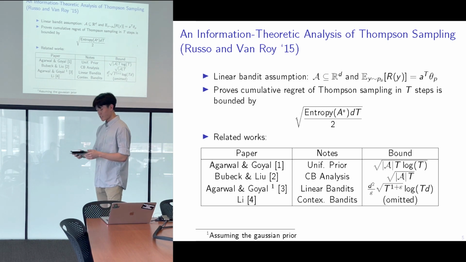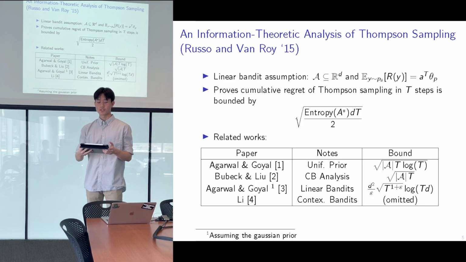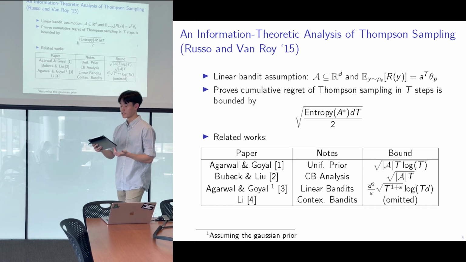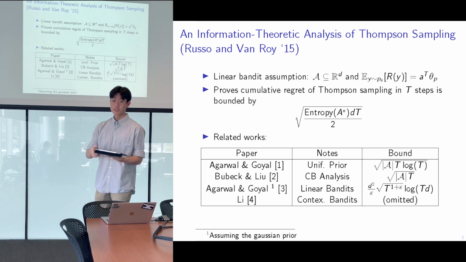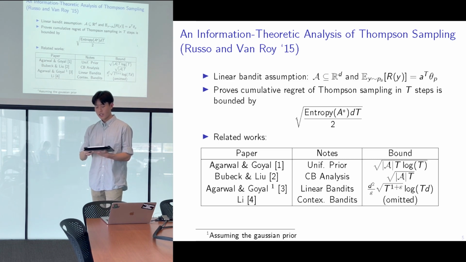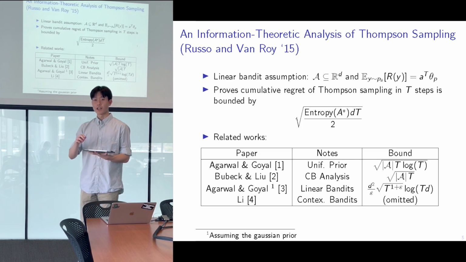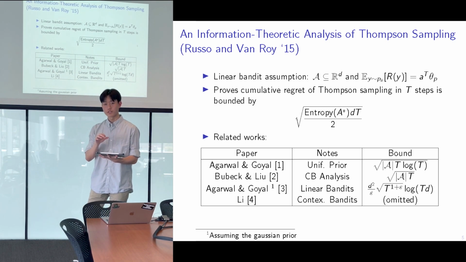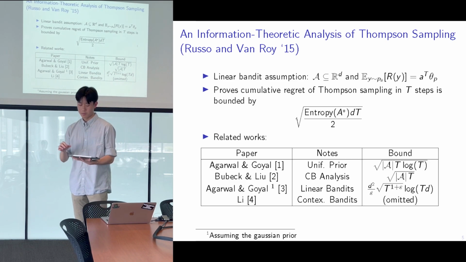The paper we will be discussing is An Information-Theoretic Analysis of Thompson Sampling by Russo and Van Roy. Now, we need to make an assumption first, which is that we're using linear bandits. This means that actions are d-dimensional, and the expected reward of an outcome sampled from this action is going to equal the inner product of our action vector and some theta p.